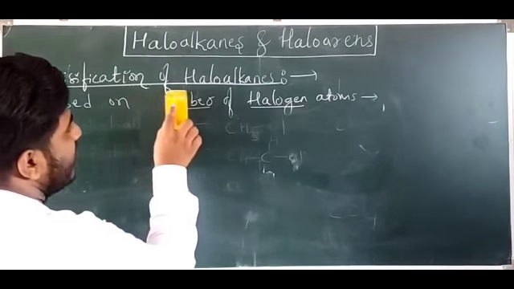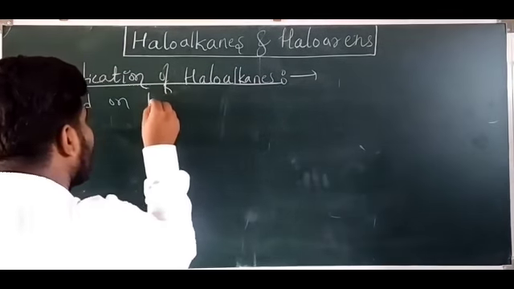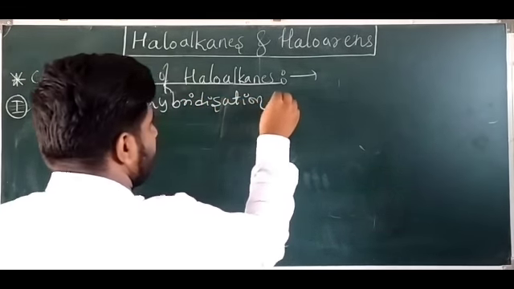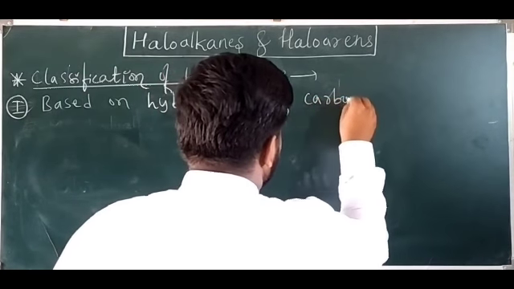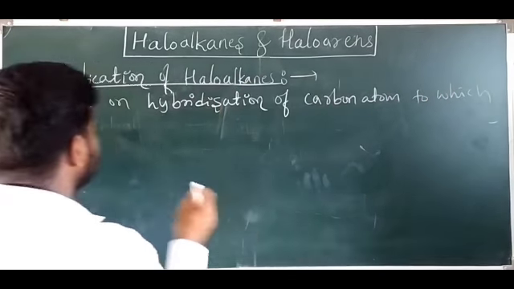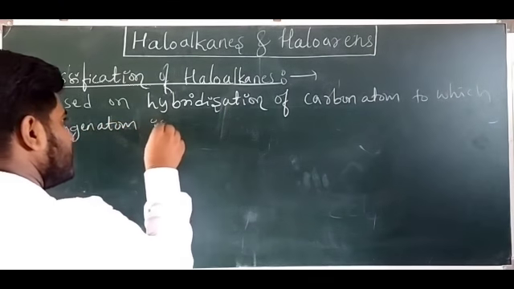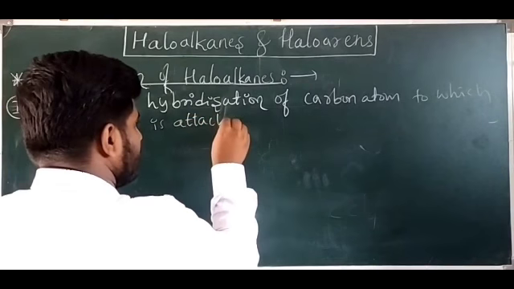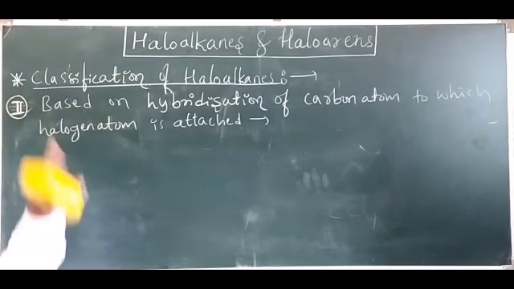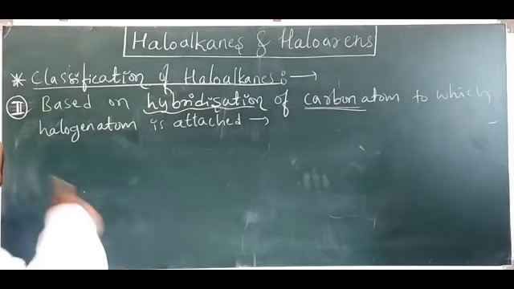Classification of haloalkanes based on hybridization of carbon atom. Based on hybridization of carbon atom to which halogen atom is attached. This is the second classification. Based on, look at here, hybridization of carbon atom to which halogen atom is attached.